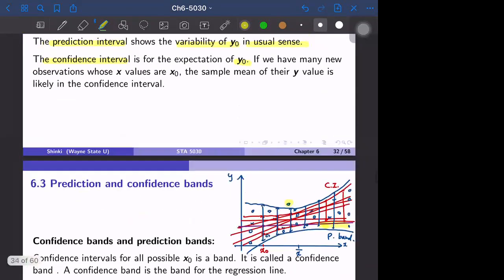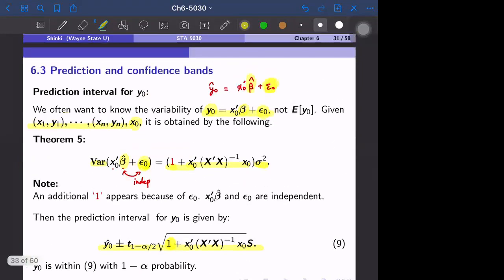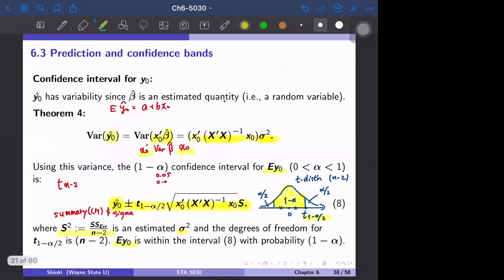You can see the confidence interval and the prediction interval can be calculated by the formula this way. For example, the confidence interval is calculated by this. If you put in all possible values of x naught, actually, usually we calculate the confidence interval for all observed x naught, then we connect them.